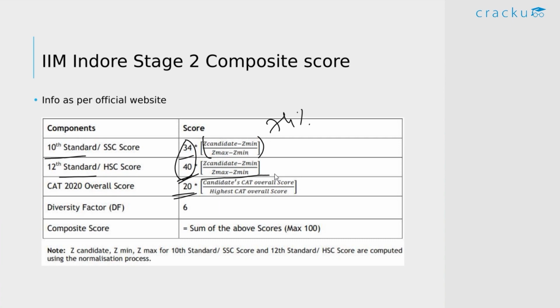So for every board, they combine the data of the last 3 years, and based on that they calculate the weights, and also they have a score of 6 for the diversity factor, and all this adds up to a maximum composite score of 100. So based on this composite score, they do the shortlisting for the PI and VAT, which is the next round.